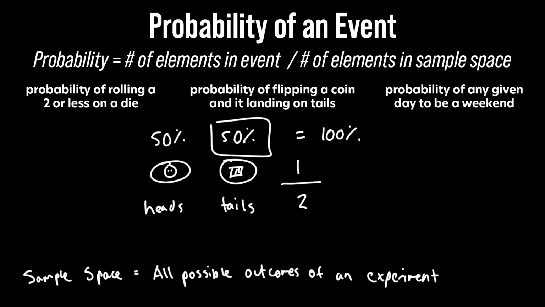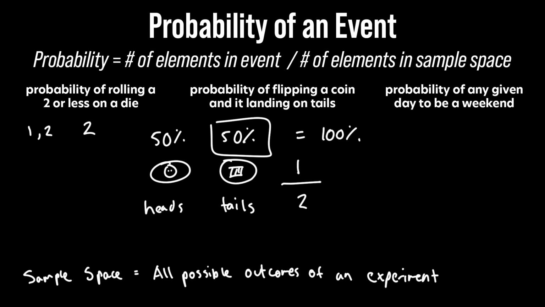Let's try the first one. The probability of rolling a 2 or less on a die. How many elements are in the event? There are 2 elements. The probability of rolling a 2 or less is going to be 1 and 2. You can roll a 1 or a 2 and it would fulfill this prompt.